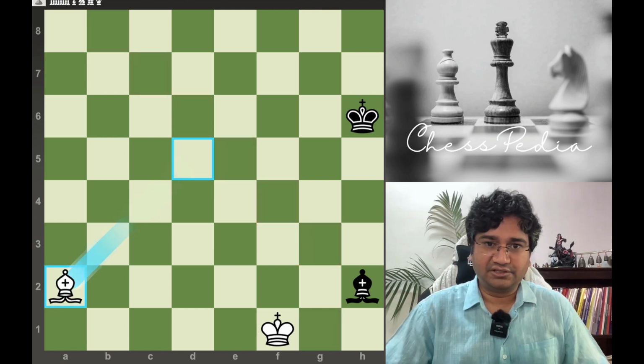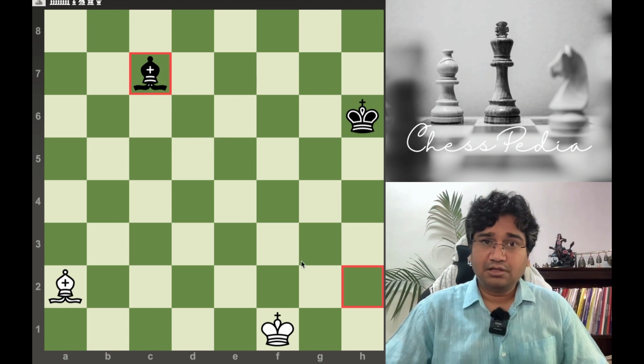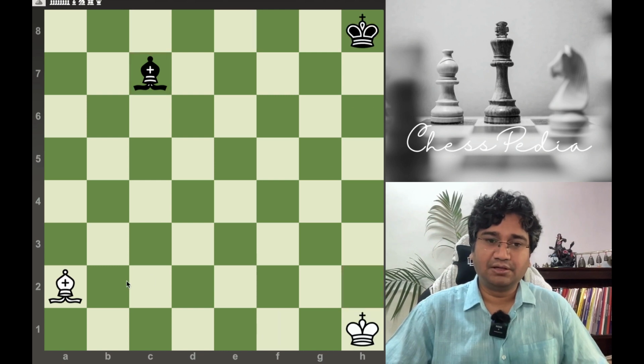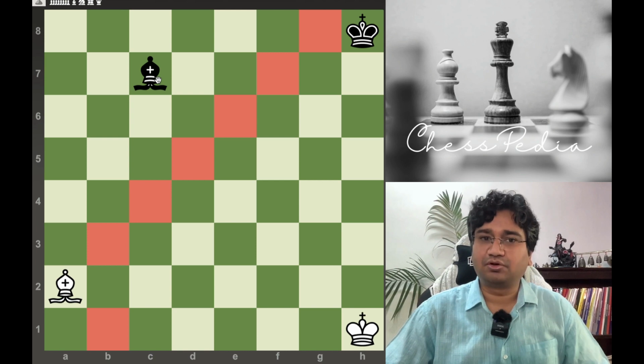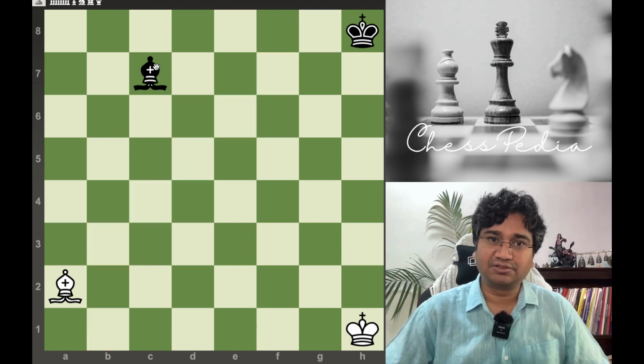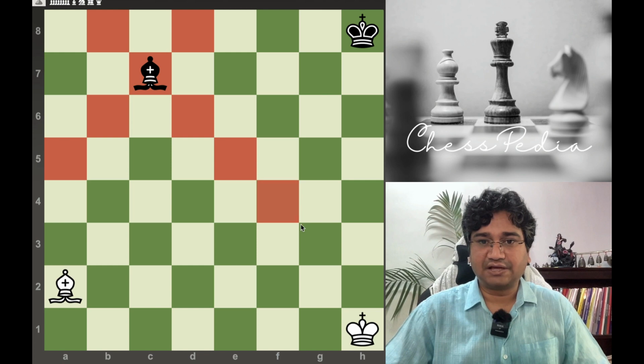Let us play a move for these bishops and see how they go. Now, this black was the less powerful one, but now its power has changed. How? We will see. How much can this cover? This bishop can cover 1, 2, 3, 4, 5, 6, 7. So, earlier it was 13, but by going to a corner, it can cover only these 7 squares. This one has moved a little bit from the corner, so its power has increased. We see how much it has increased. It was 7 earlier. So, 1, 2, 3, 4, 5, 6, 7, 8, 9. So, this has increased a lot.